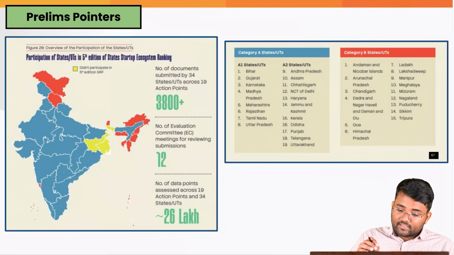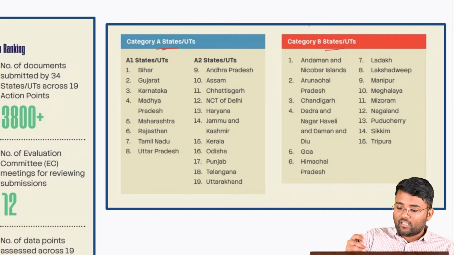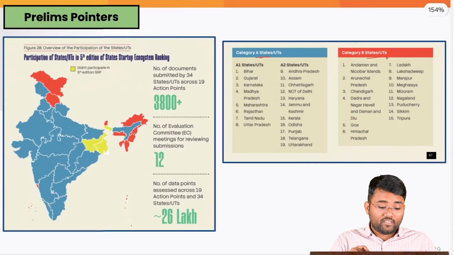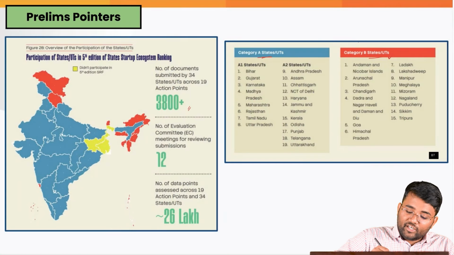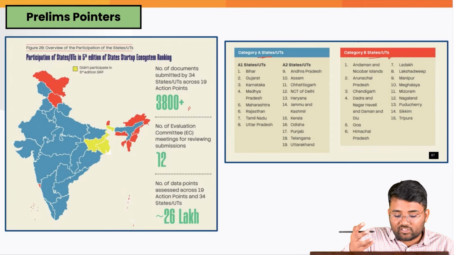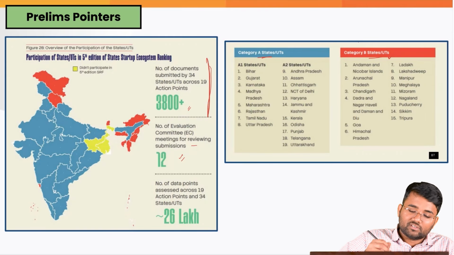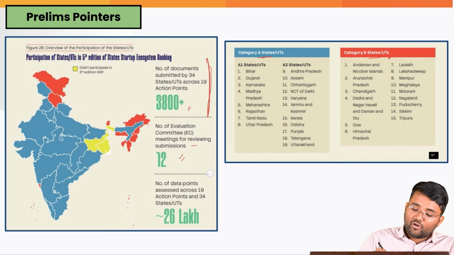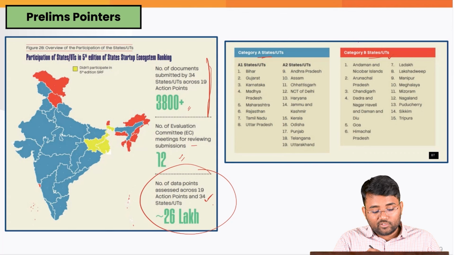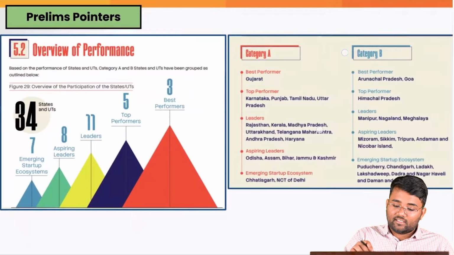For example, the states are also divided in category A states and then category B states and union territories. The smaller ones are in the B category, states and union territories. And also there are more than 3800 plus documents that are submitted by 34 states and union territories across 19 action points. 12 evaluation committee meetings for reviewing whatever submissions were done by the states and UTs, and number of data points across 19 action points and 34 states and UTs. That was the 26 lakh data points based on which this particular ranking is there, under which